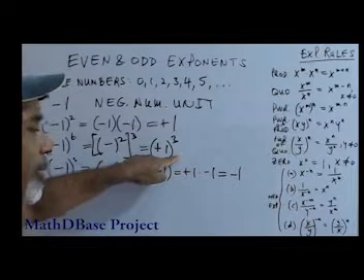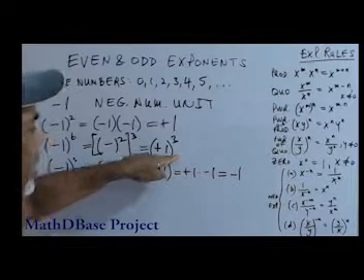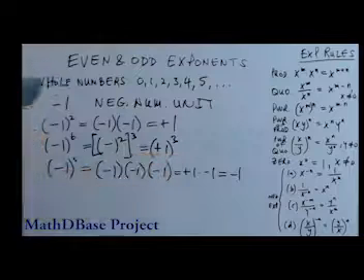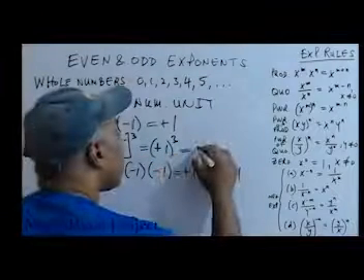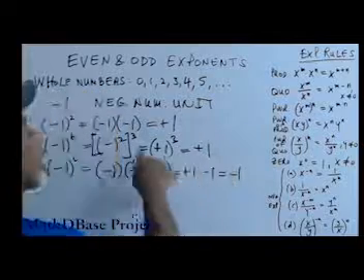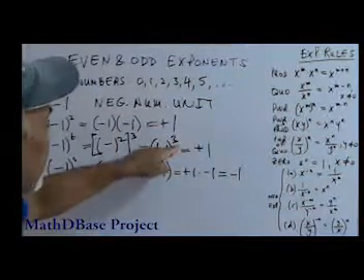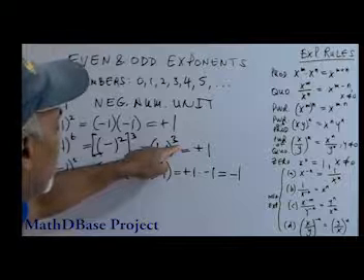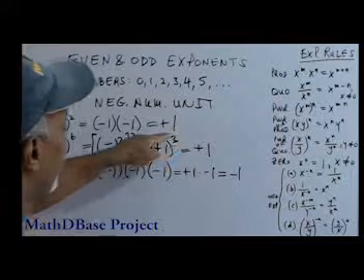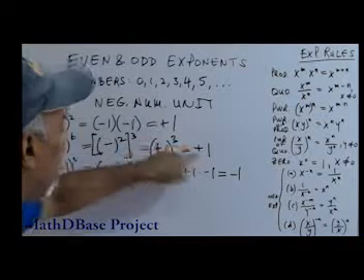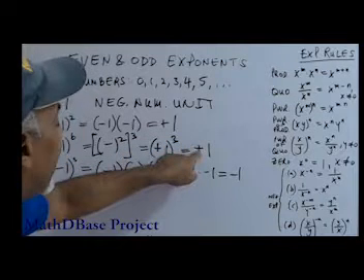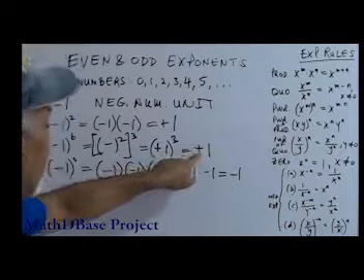Any positive number multiplied as many times as you like is not going to change the sign. So this is going to be positive 1 no matter what. Similarly, if you have a positive number and you raise it to an even power, it's going to be positive. So positive numbers don't change sign no matter what.